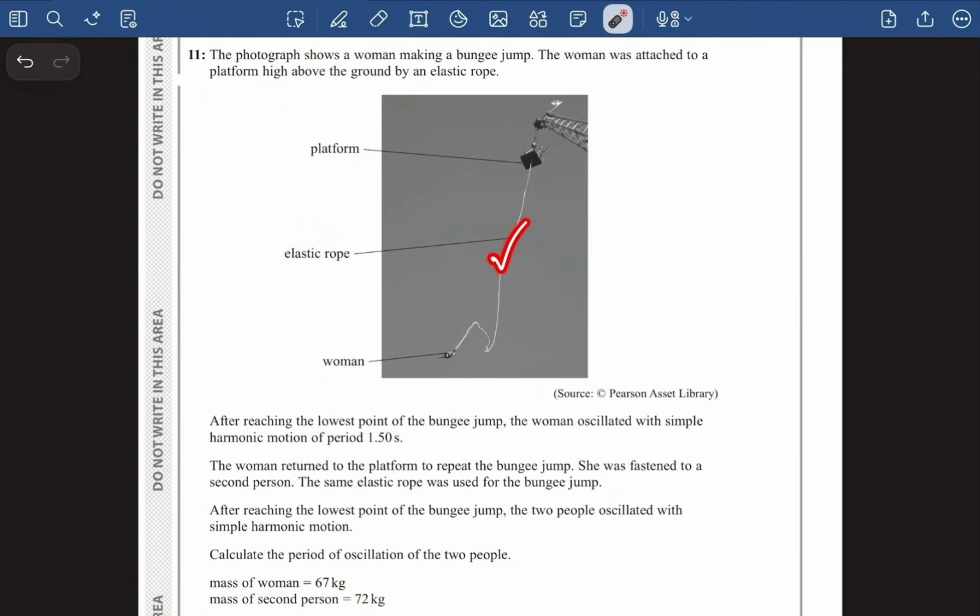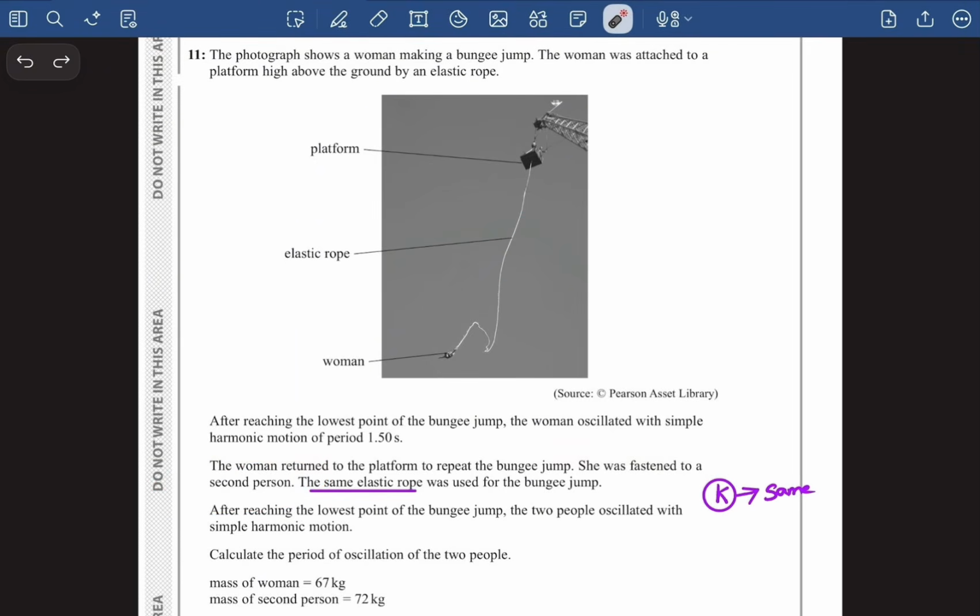Now guys, here is a very important part. It says the same elastic rope. The same elastic rope basically means that the stiffness constant is going to be the same. Though previously she did the bungee jump only herself, but now she will be doing the bungee jump with another person. I mean, the second person was fastened with her.